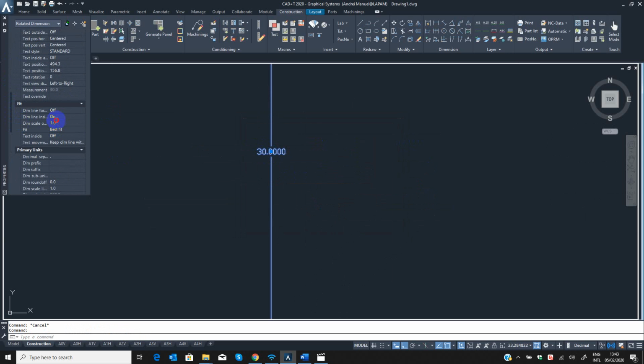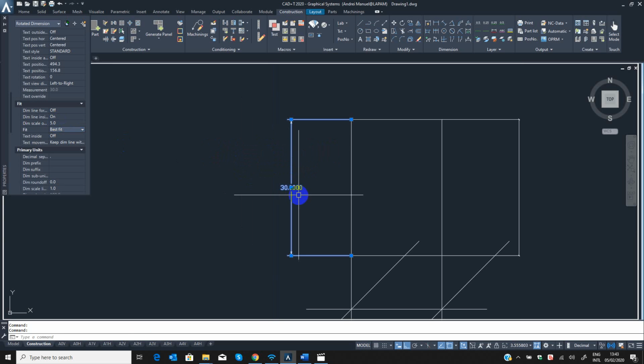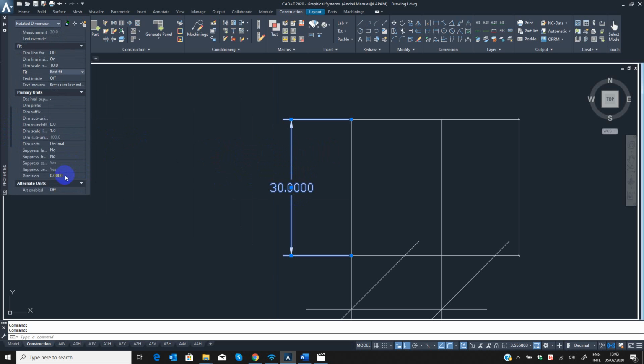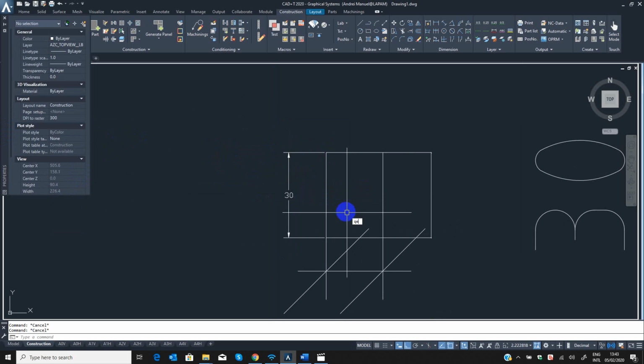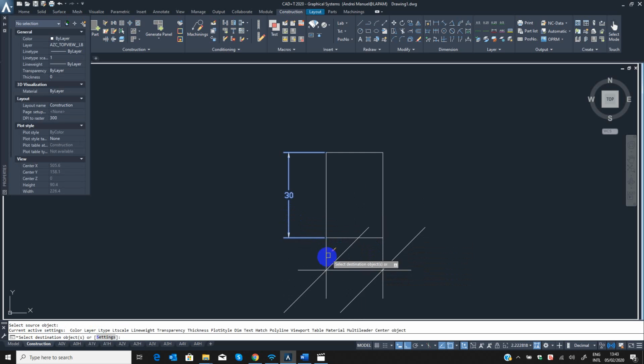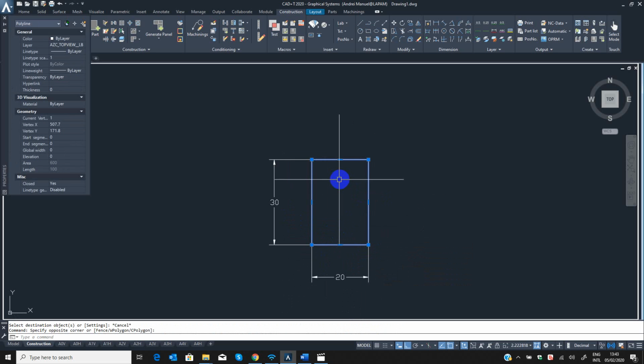Change the tree or 5. Okay. Is say 10. Okay, and precision here. Okay, 30. And create. Okay, match. Okay, and change this to different colors.